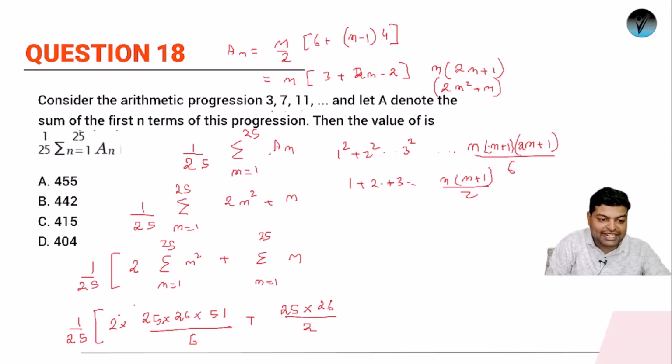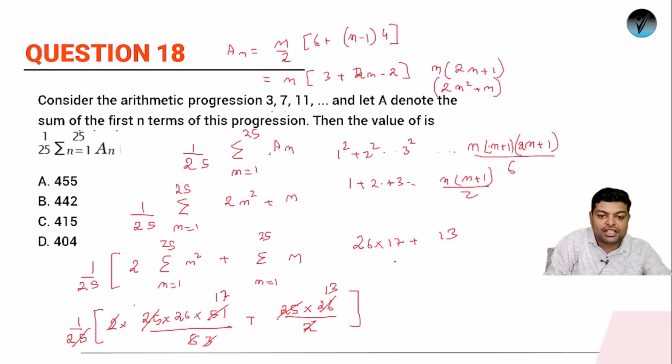Let's see what gets cancelled first. This 2 and this 3 go 17 times, and this 2 goes 13 times. Also 1 by 25 is sitting outside, so this 25, this 25 and this 25 are cancelled. So what is left is 26 into 17 plus 13.